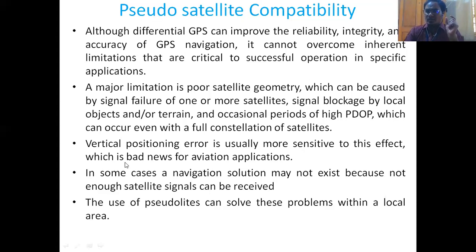And signal blockage by local objects and some terrains, and occasional periods of high position dilution of precision, can occur even with a full constellation of the satellites. Even if there is no damage to the health of the satellites, this may occur. So in some cases, a navigation solution may not exist for the vertical. This will cause a vertical positioning error, not mostly the horizontal position error, which is more sensitive to this effect, which is bad news for aviation applications.